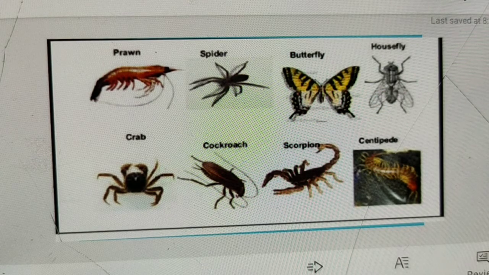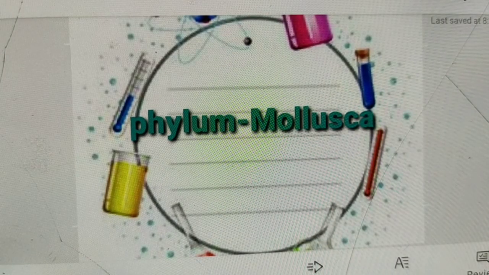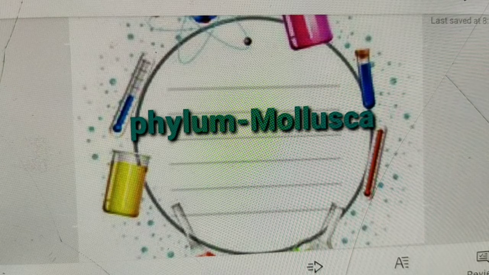Okay, so next, phylum Mollusca. So what are the characteristics of phylum Mollusca? Actually they are triploblastic coelomate with organ system level of body organization. Their body is bilaterally symmetrical, also unsegmented. In some molluscs such as Pila, Gastropoda, due to torsion, that is twisting, during growth the adults become asymmetrical.